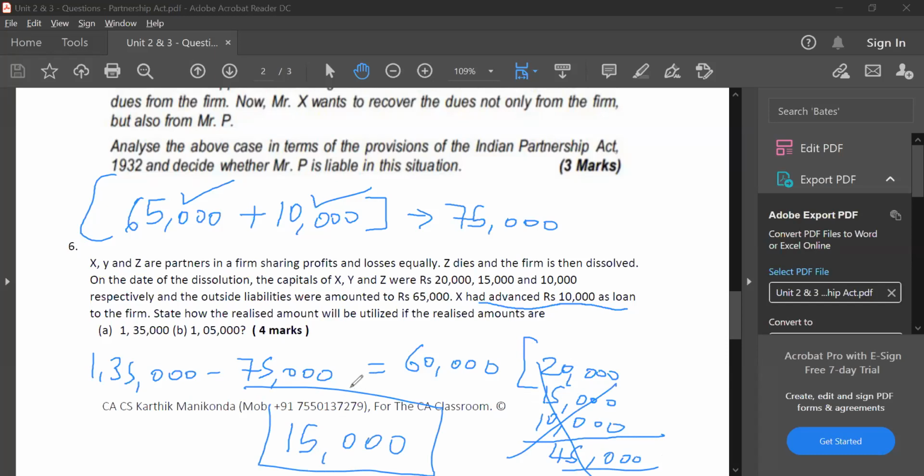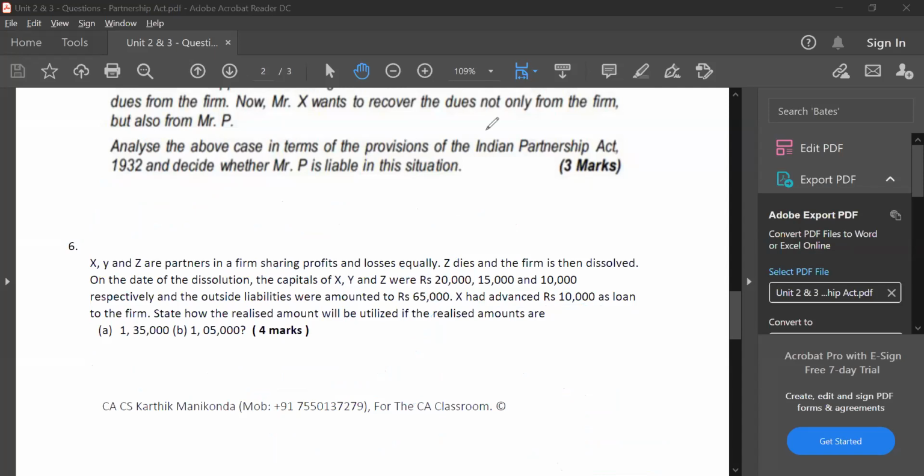What to do with the surplus, guys? Anyone? The surplus will be shared between the partners equally. See, in the profit sharing ratio, it will be shared between the partners equally. 5,000, 5,000, 5,000, they will share it. This is the answer for case number 1. Fairly simple. Case number 2, what happens?